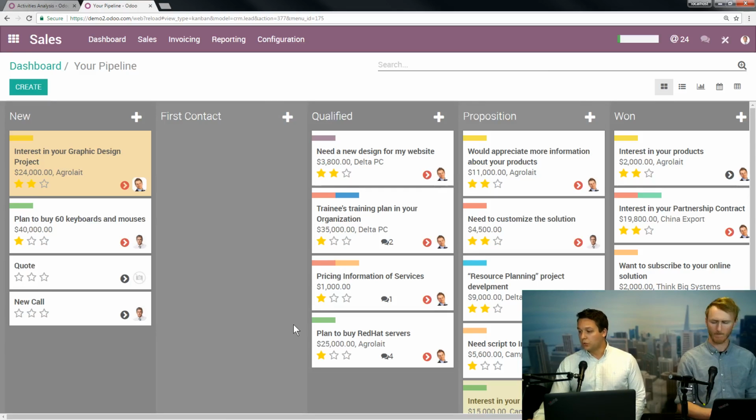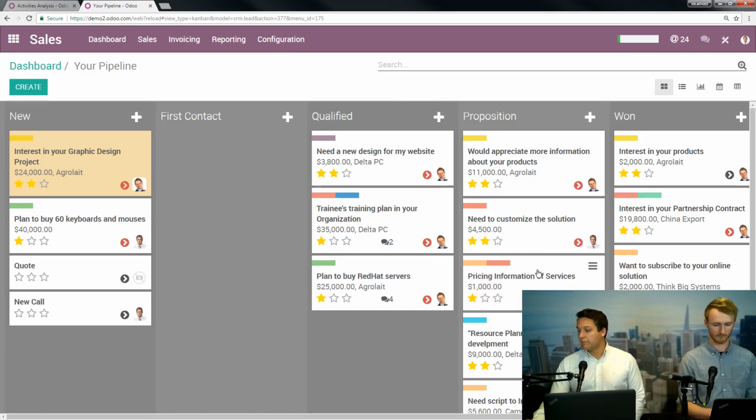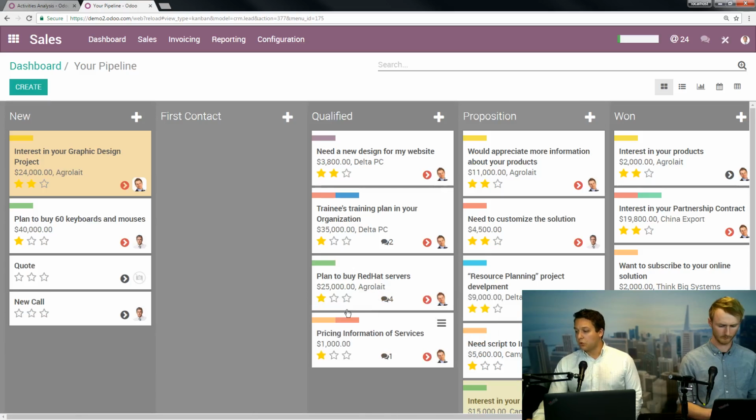What's really useful in this is, let's take this pricing of information services here at $1,000. Since qualified's at 30%, this is basically saying, okay, we're going to forecast $300 out of this opportunity because we think it's at a 30% chance of close. If I pick it up and move it over to proposition, just like that, because this is at 70%, it's now going to be forecasting $700 out of this because of the probability that you put on it. So when your salespeople are going through their normal day and doing activities like that, you can have the system set up in the background so that while they work, it'll help you report and have a larger view of what's going on while they move things along.